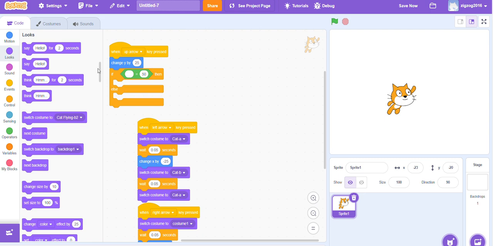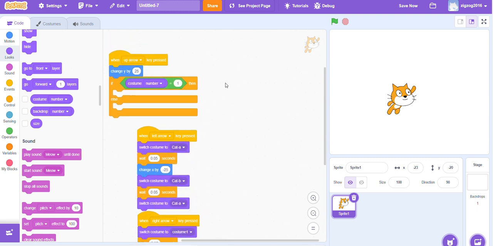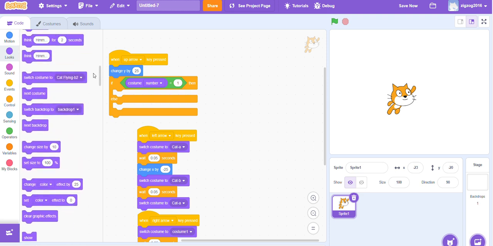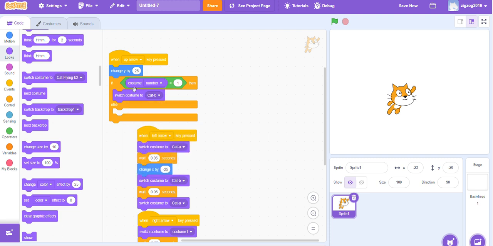From looks, get a costume number and use it to replace the gap. If costume number equals 1 is what your block should now read. This is when it's facing right. We want to get a switch costume to cat flying B2 and change it to cat flying B.